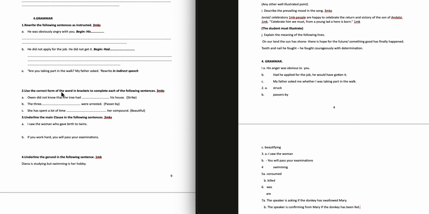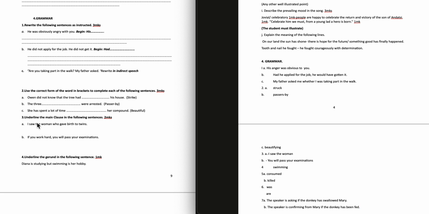Question 2. Use the correct form of words in brackets to complete each of the following sentences. A. The word in brackets is "strike". So, Owen did not know the tree had struck his house. Question 2b, the word is "passerby". So, the 3 passers-by were arrested. Question 2c, the word in brackets is "beautiful". She has spent a lot of time beautifying her compound.